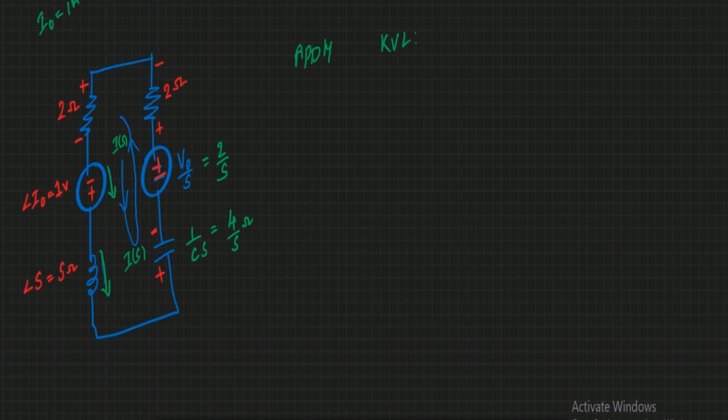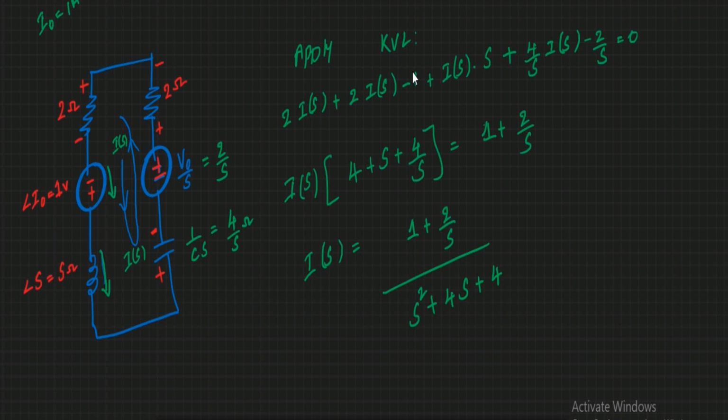So by applying KVL, across this resistance the current flowing is I(s), entering towards the positive terminal. So 2 into I(s), and the current reaches this line, entering towards the positive of this 2 ohms, so 2 into I(s), and it is entering into the negative terminal of this voltage. What is the voltage? 1 volt.